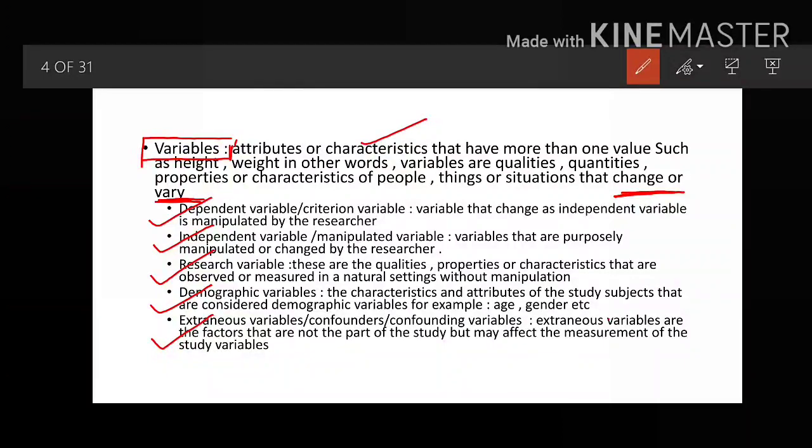For example, if you want to see the change in weight after 1 month, if you are planning a diet for a particular sample, then the research variable is what you want to see, the weight.